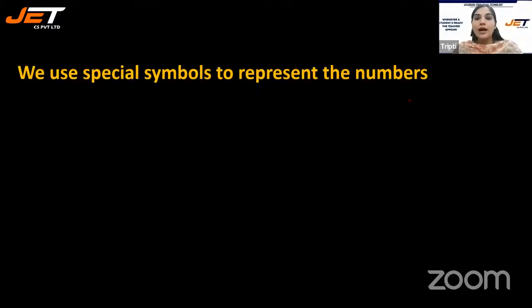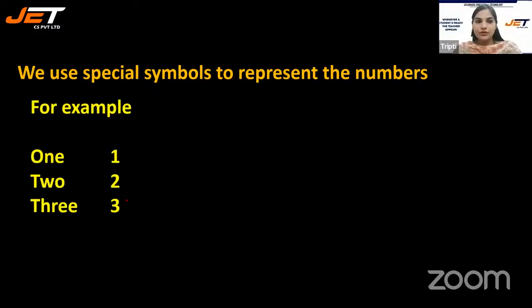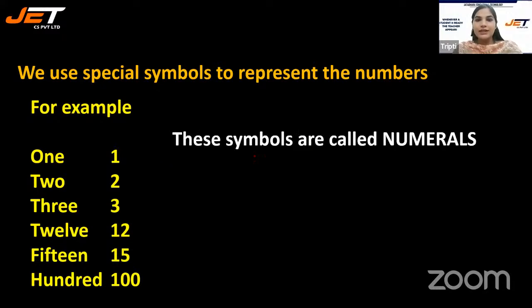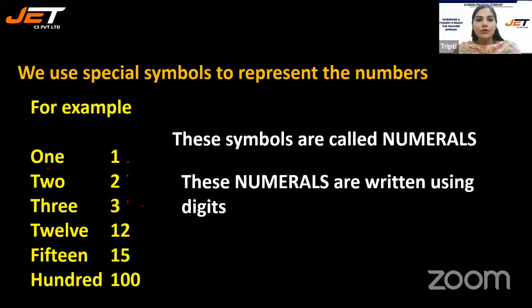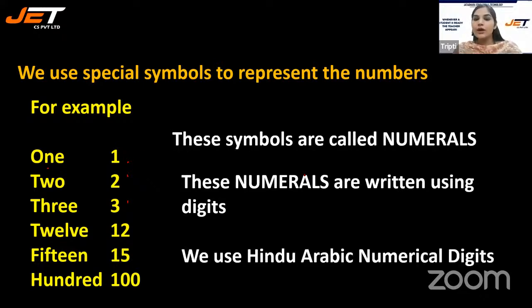There are some special symbols that are used to represent the numbers like 1, 2, 3, 12, 15, 100. These are called numerals. These numerals are written using the digits. All these are digits that are used. We use Hindu-Arabic numerical digits like 1, 2, 7, 9, 15, 18, 100, 10,000.